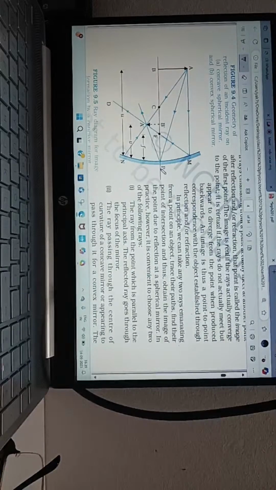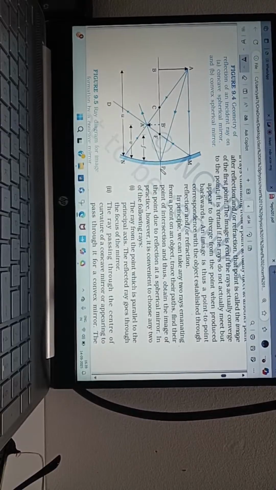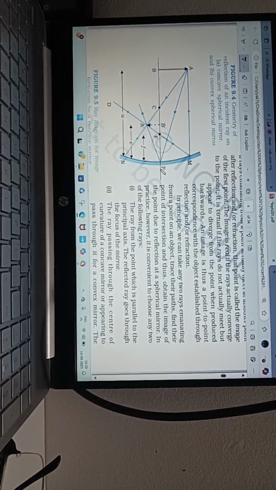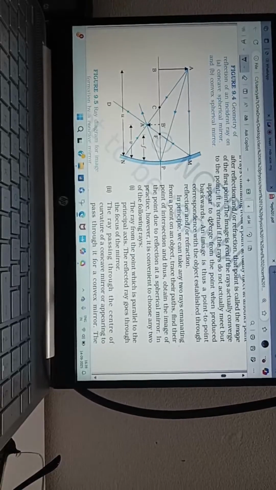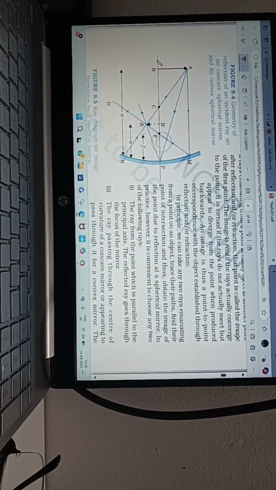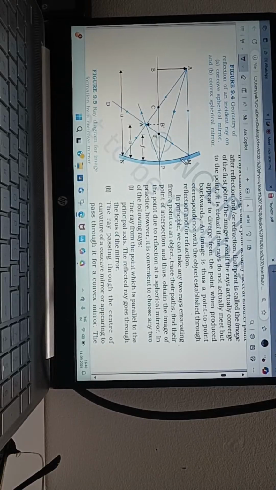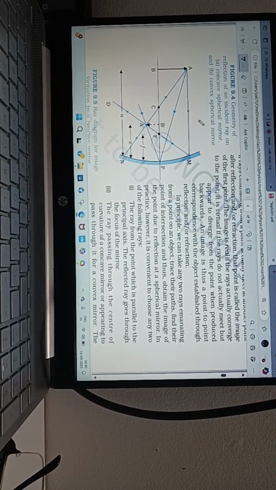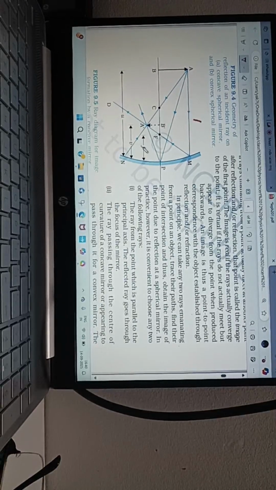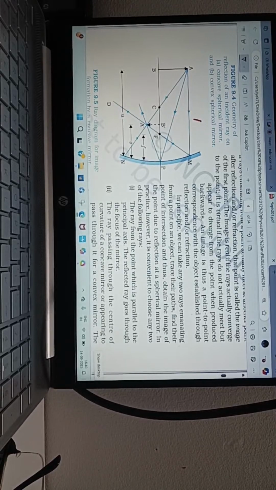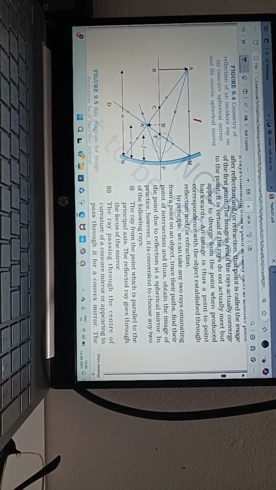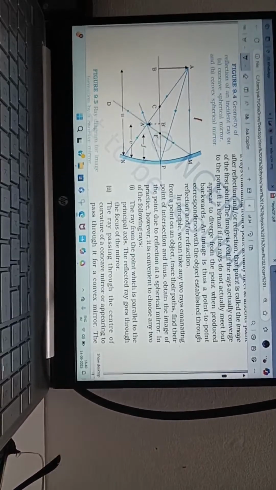So for drawing the ray diagram, how many things are required? Three rules are required. What is the first rule? A ray coming parallel from the object AB falls on the mirror and passes through the focus. This is the first rule. And what is the second rule?